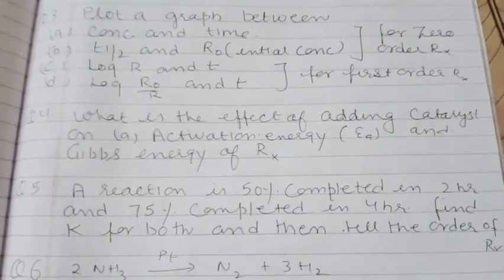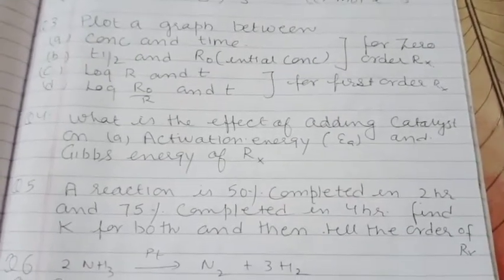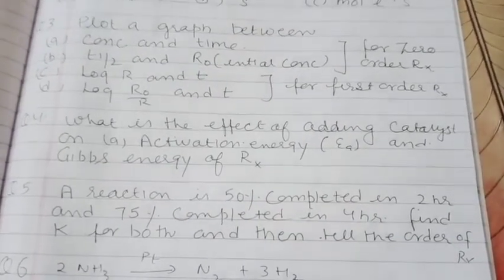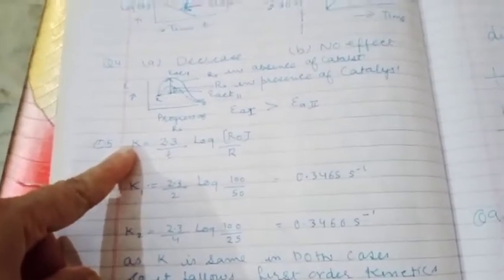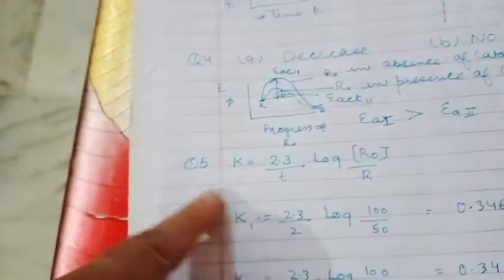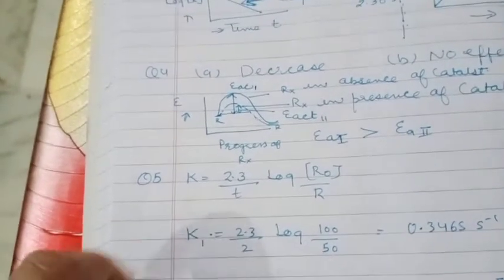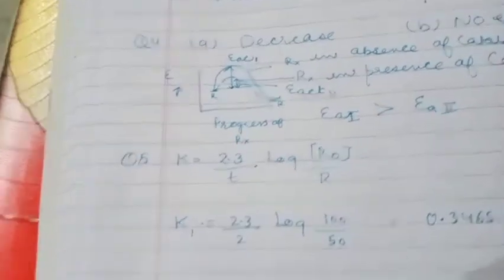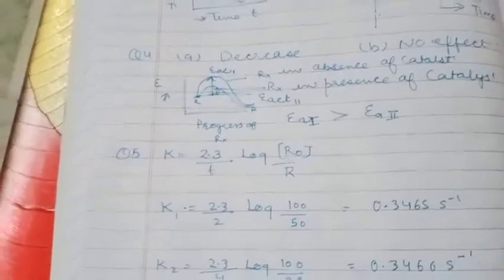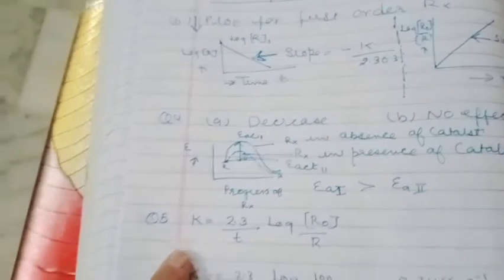A reaction is 50% completed in 2 hours and 75% completed in 4 hours. Find K for both the reactions and tell the order. In this question it is said that the reaction is 50% completed. First of all, we will write two expressions. First expression is K is equal to 2.3 divided by T log R naught by R, where K is the rate constant, T is time, R naught is initial concentration, R is present concentration. And this is the expression for a first order reaction.